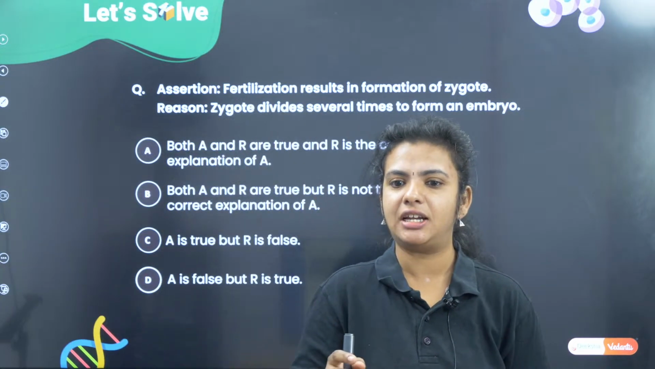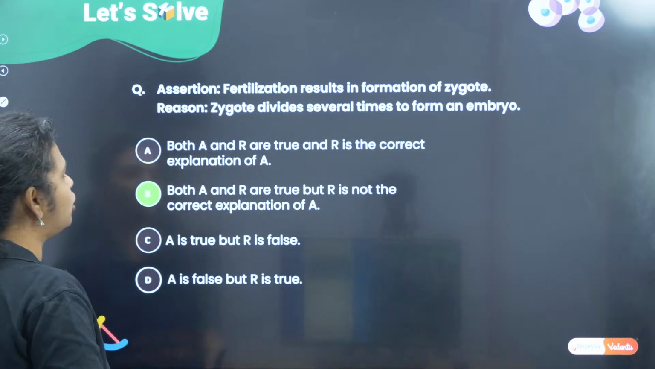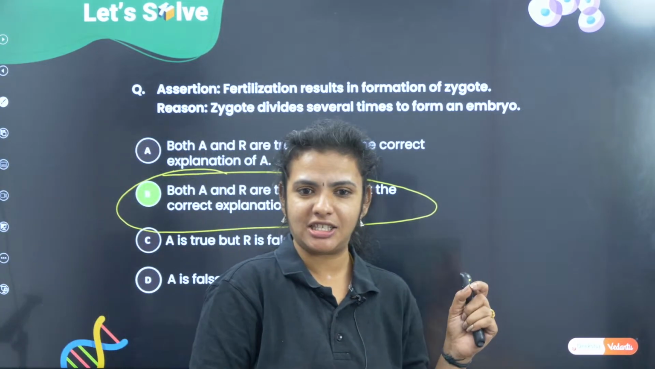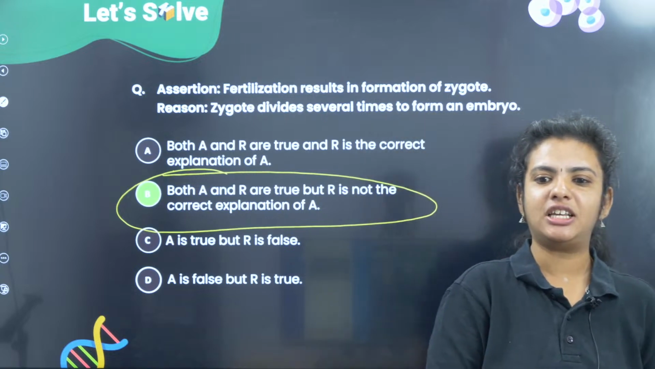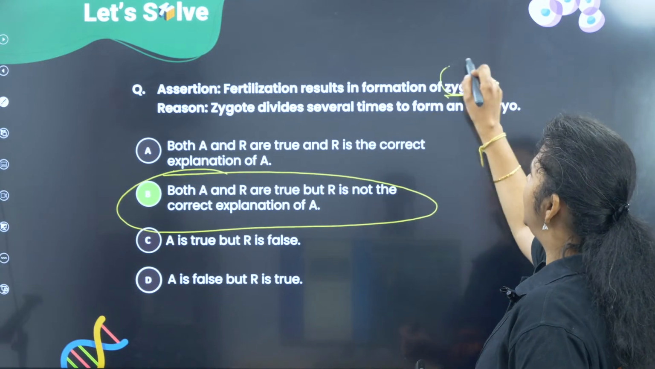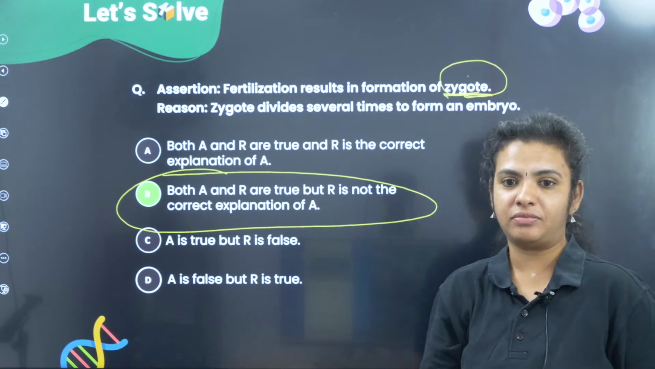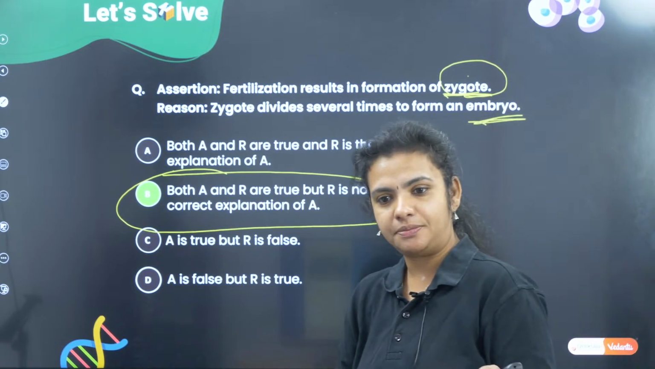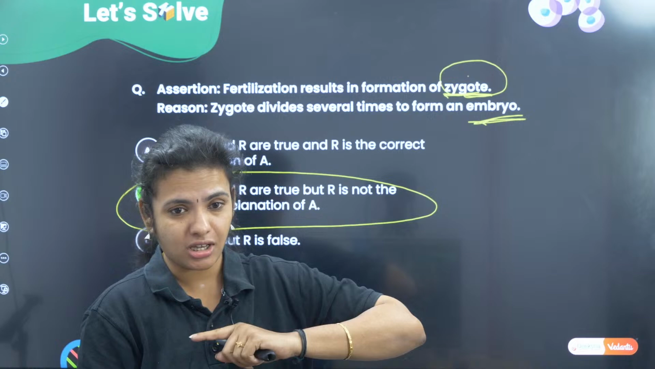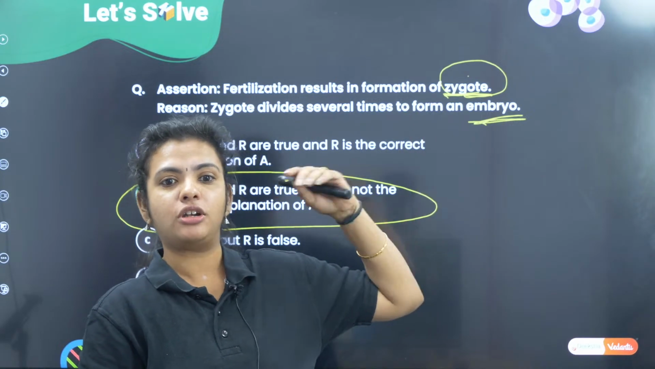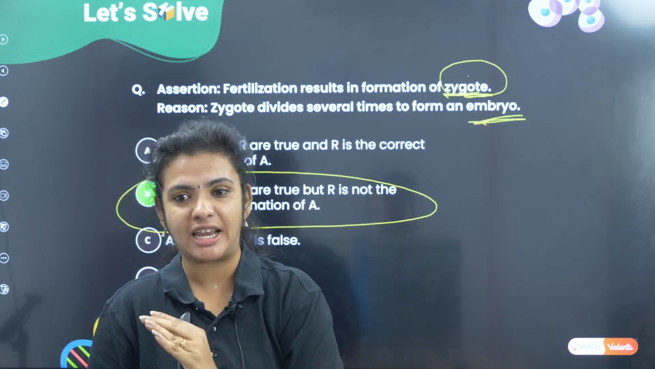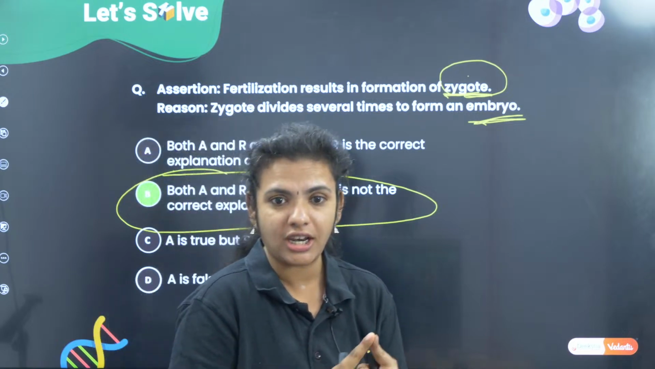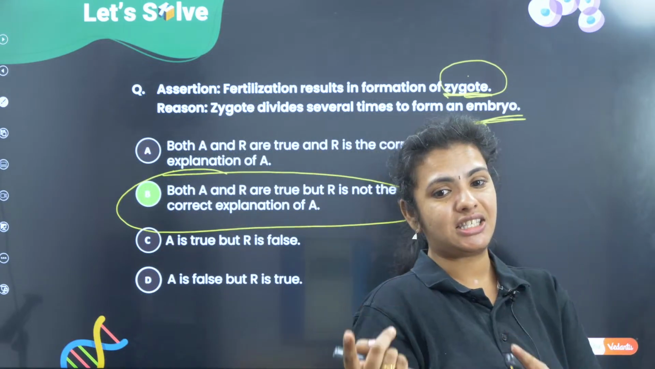So everyone agrees that the assertion is true and the reason is also true. But it is going to be option B. Didn't I give a hint by explaining fertilization results in the formation of zygote? It is talking about the zygote here, whereas your reason is talking about the embryo, children. So we have the next stage here. It is not talking about the zygote, not about fertilization. It is talking about the next stage, which is the embryo. So there is no correlation between a zygote and the next stage, which is the embryo.